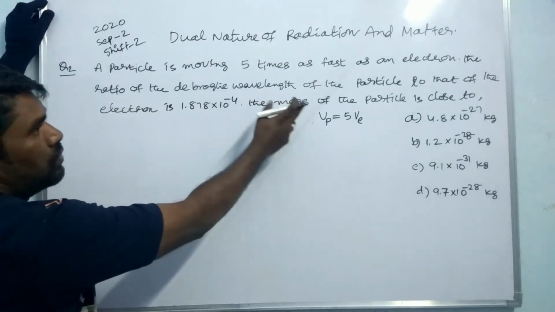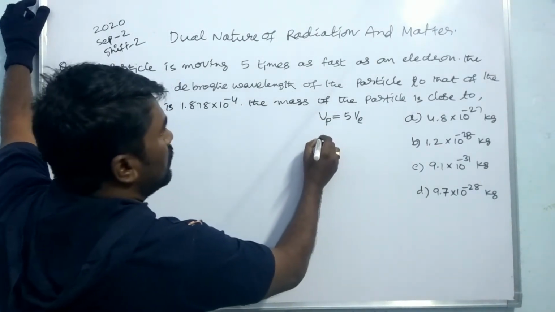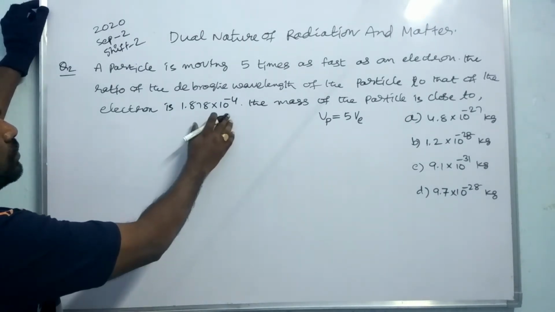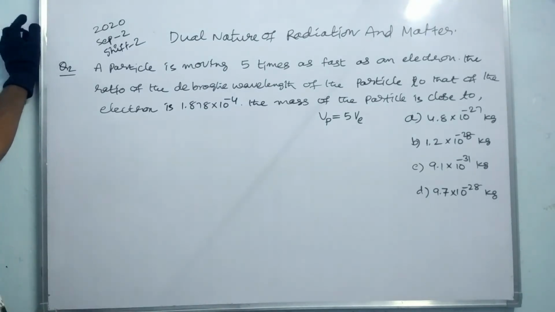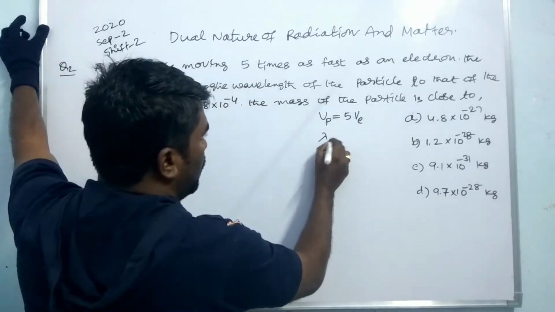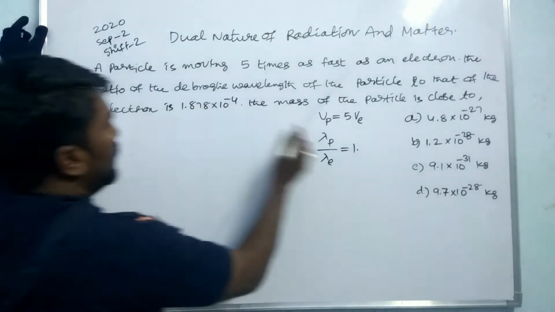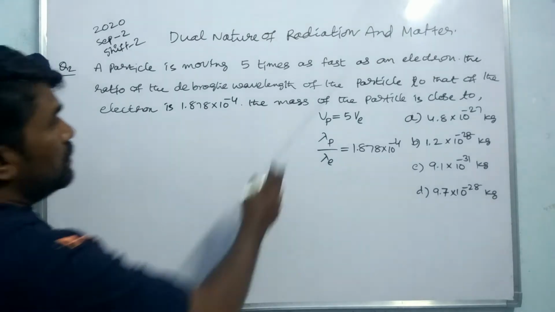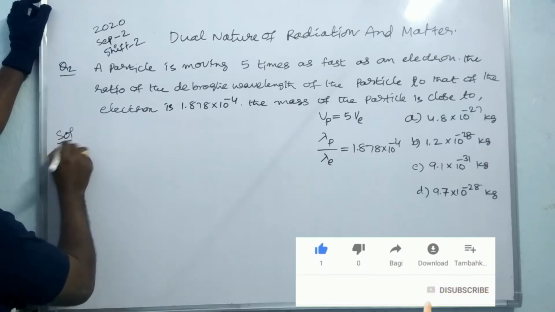The ratio of the de Broglie wavelength of the particle and that of the electron is 1.878 into 10 to the power minus 4. The mass of the particle is close to, okay, the ratio of the de Broglie wavelength, where lambda p by lambda electron is equal to 1.878 into 10 to the power minus 4. Now let us find the mass of the particle is close to what. So the options are A, B, C, D here.